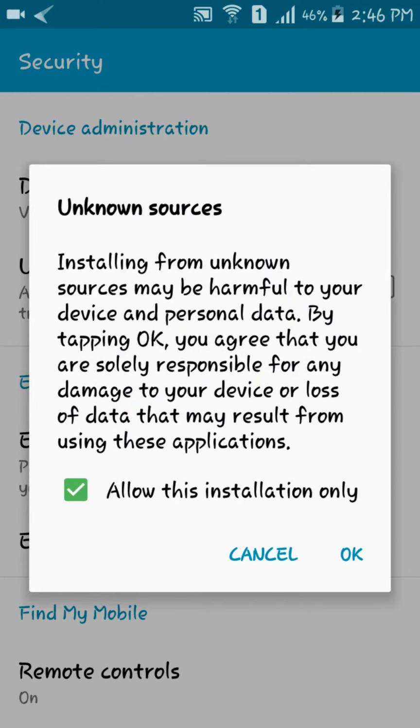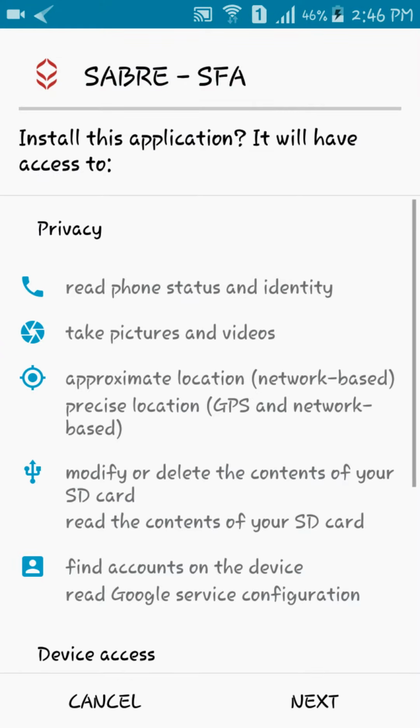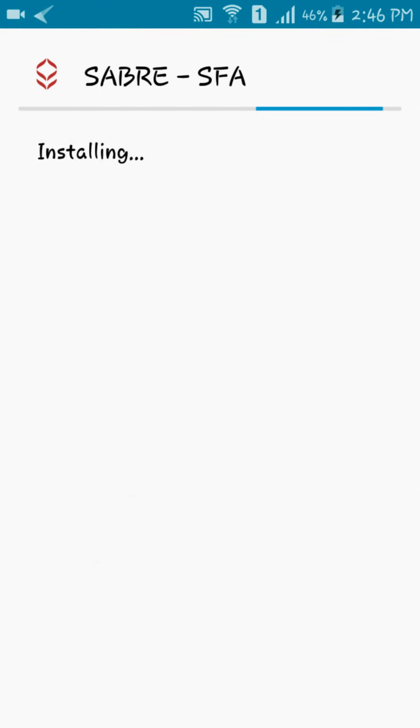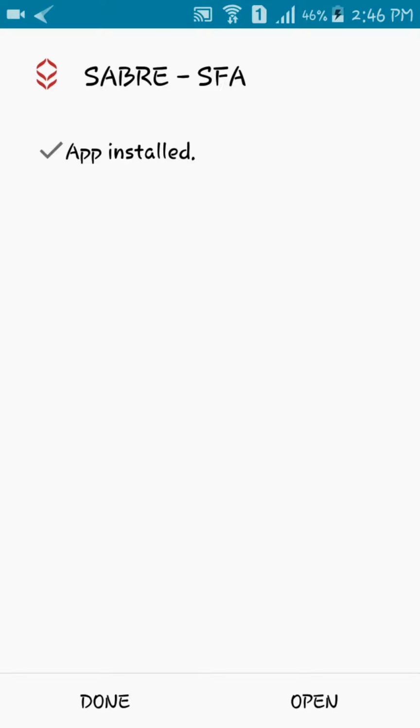Select the rights and click OK. Click Next and click Install to start the installation process. Once the application is installed, click Open